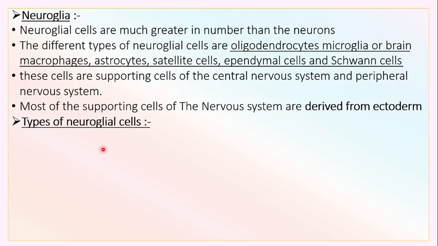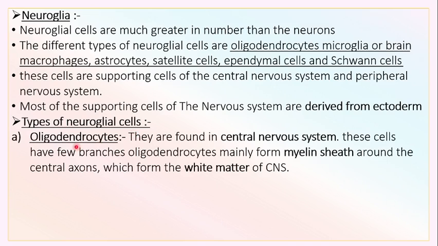Here the nervous system has ectodermal origin, and whatever nerve cells are there, they are derived from the ectoderm, and neuroglial cells are also derived from the ectoderm.